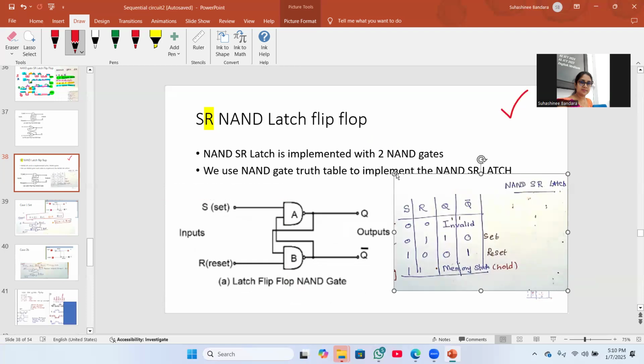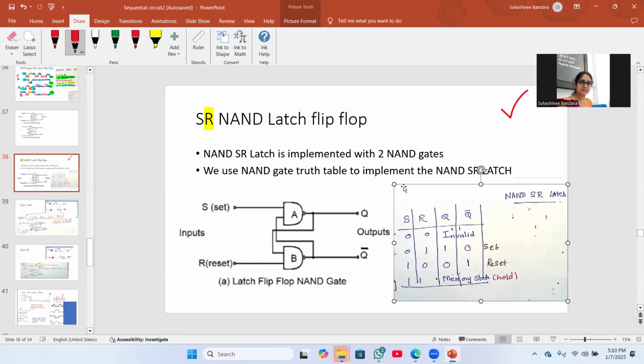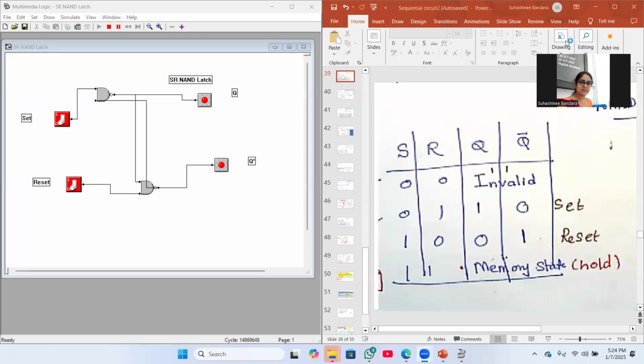On the truth table: S, R of 0, 0 is invalid; 0, 1 gives output Q, Q bar of 1, 0; then S1, R0 gives 0, 1; and S1, R1 gives memory, the previous memory. Okay, shall we copy this? We call this an SR latch. Okay, this is the NAND gate flip-flop. So latch flip-flop, SR NAND gate flip-flop.